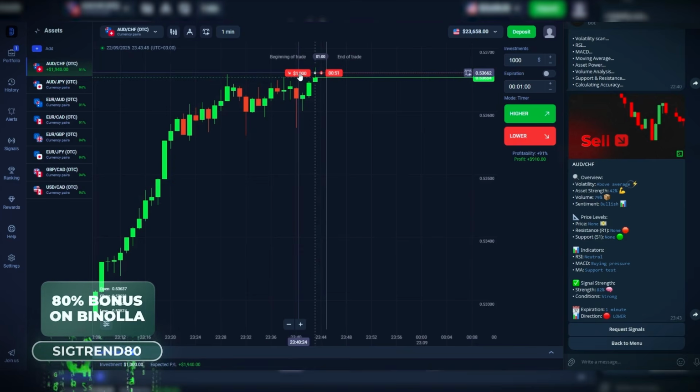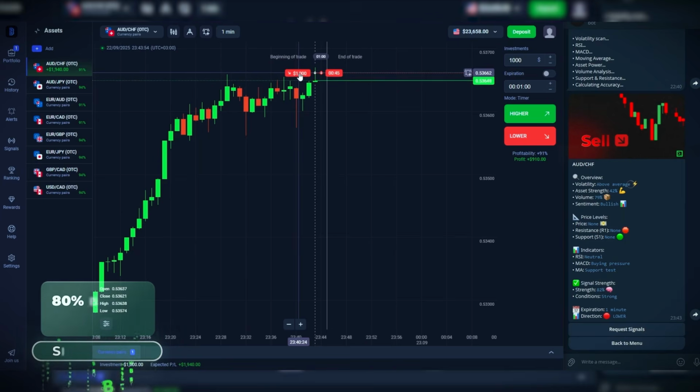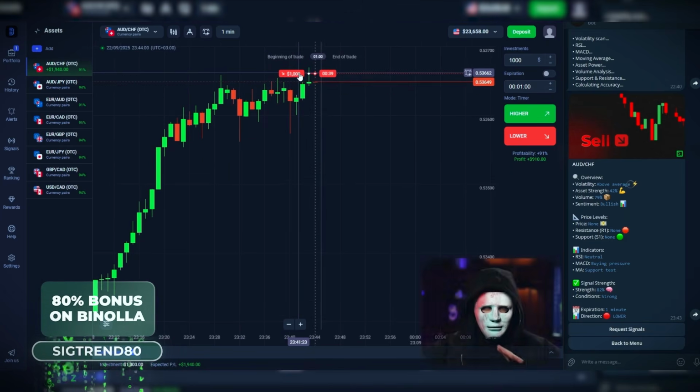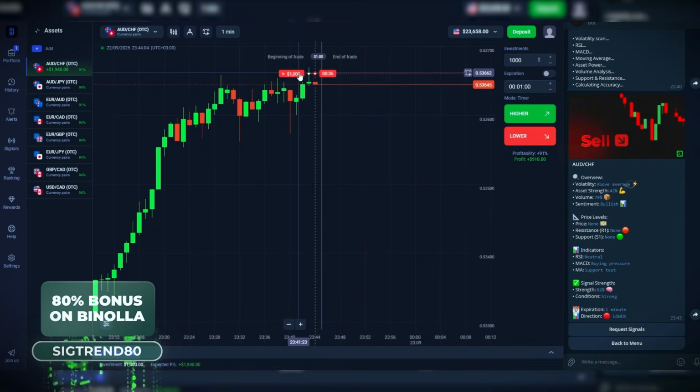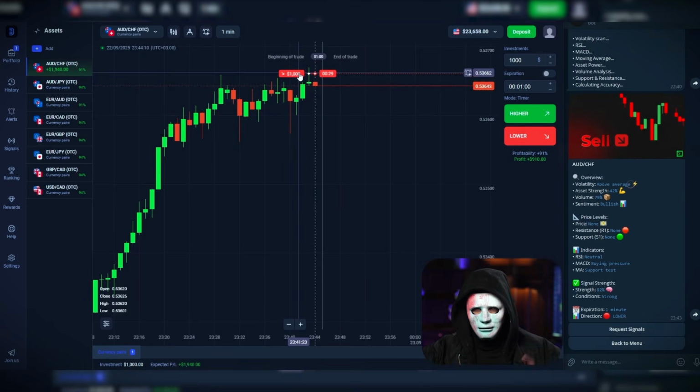And look, make sure you pay attention to the bot itself. Here we can see that it takes all the indicators into account at once. That's RSI, MACD, moving averages, volumes, support and resistance levels. It's simply impossible to calculate all that yourself in a matter of seconds. But the bot does it automatically, because it has artificial intelligence built in. And as we know, artificial intelligence has already started to rule the world for a while now and handles things much better than people do.